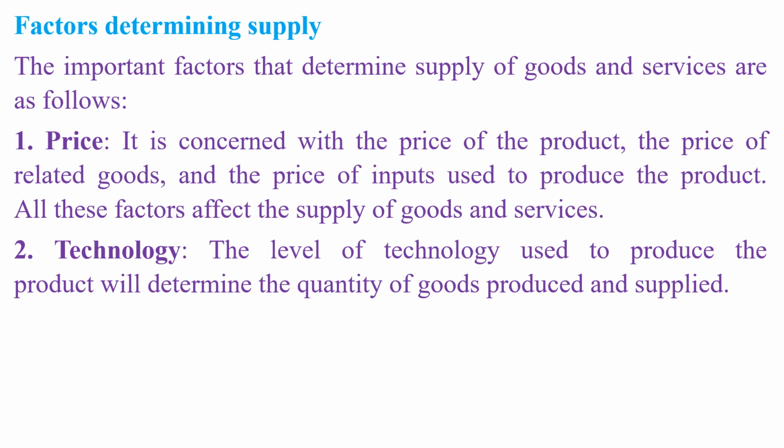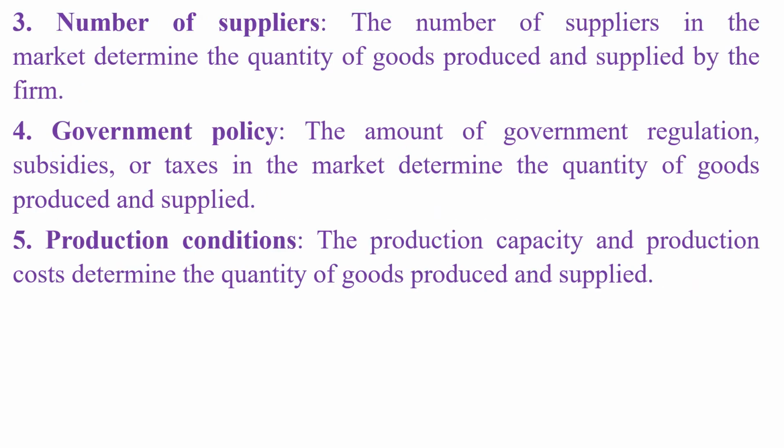1. Price. It is concerned with the price of the product, the price of related goods, and the price of inputs used to produce the product. All these factors affect the supply of goods and services. 2. Technology. The level of technology used to produce the product will determine the quantity of goods produced and supplied. 3. Number of suppliers. The number of suppliers in the market determines the quantity of goods produced and supplied by the firm. 4. Government policy. The amount of government regulation, subsidies, or taxes in the market determines the quantity of goods produced and supplied.